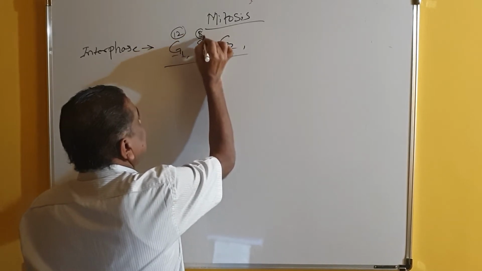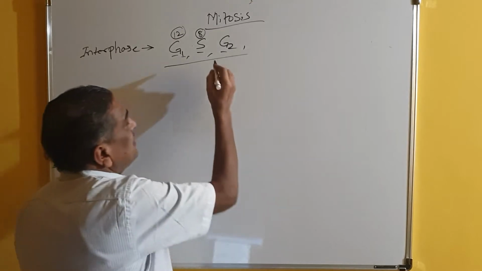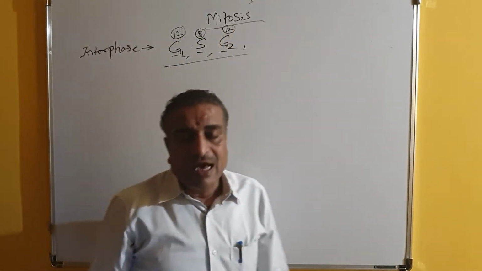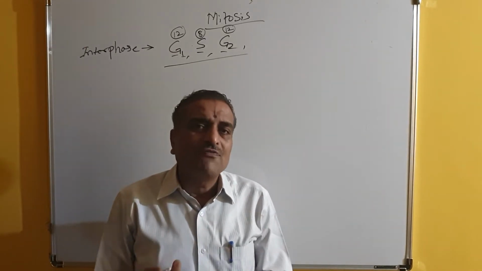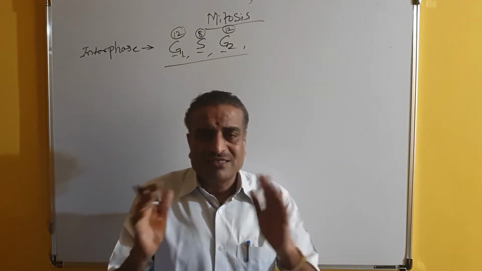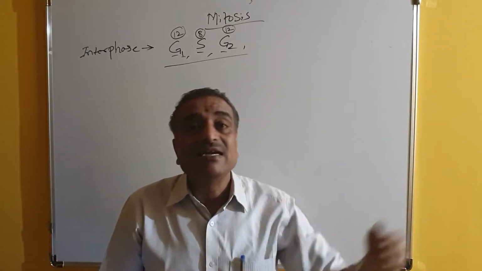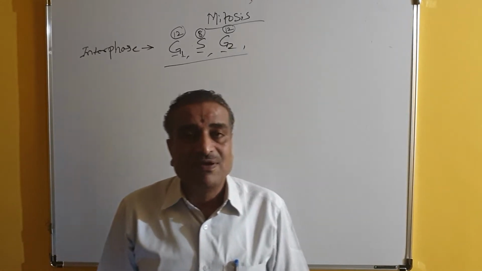It is of 8 hours duration. And G2 phase is again 12 hours, during which again RNA and protein synthesis takes place. A huge amount of RNA and proteins are synthesized and kept in the cell for the use of the mitotic division. So this is called interphase.